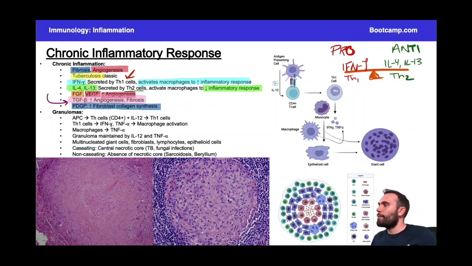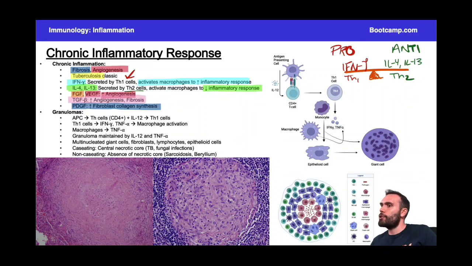Okay, so that's essentially chronic inflammation. When we talk about granulomas, it's important to just recognize the big players and be able to identify a granuloma. But a lot of people will look at this and say, look, I've heard this granuloma thing, I just don't get it. Like, what is a granuloma? So let's go through that really quickly here. Let's look at an image.